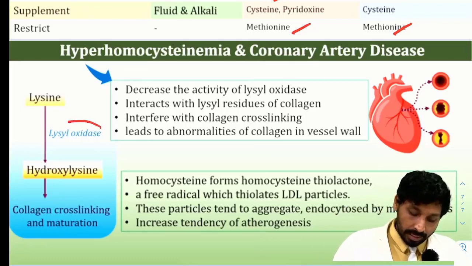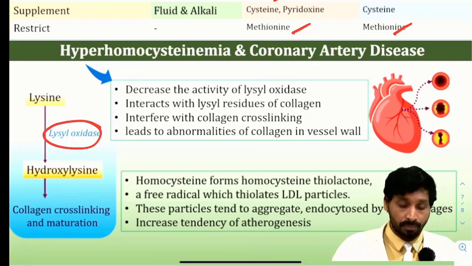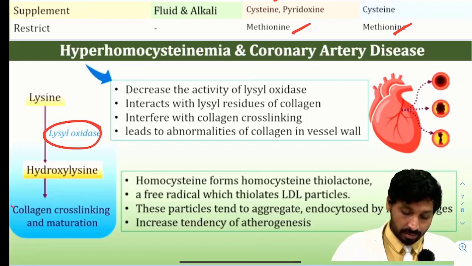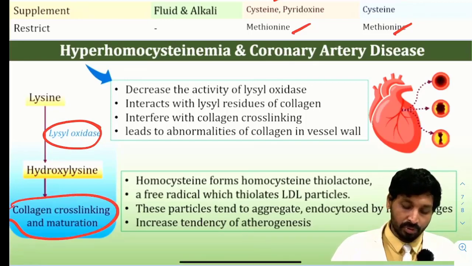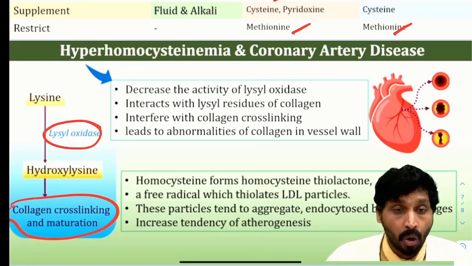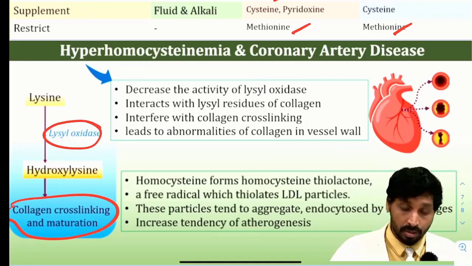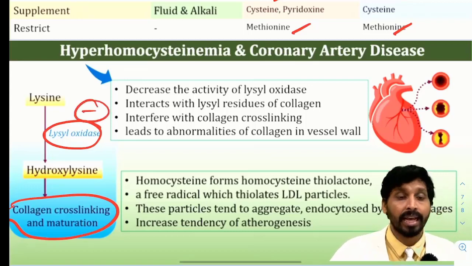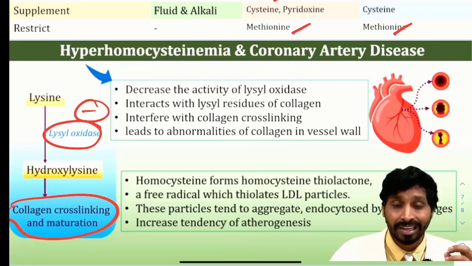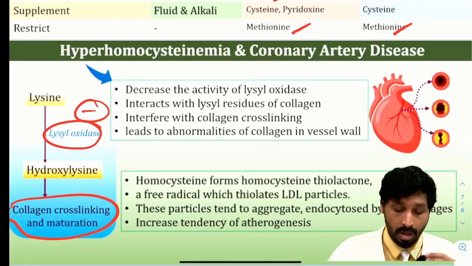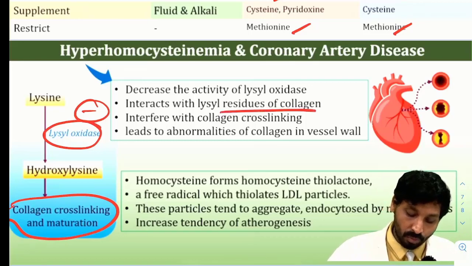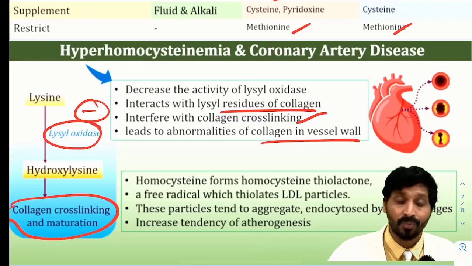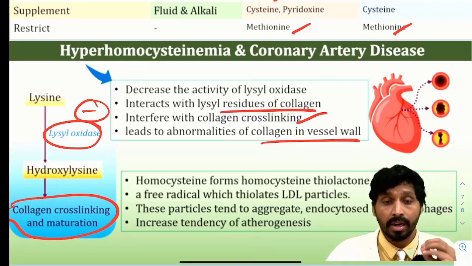So here lysine, the enzyme lysyl oxidase forms hydroxylysine, leads to collagen cross linking and maturation. So as homocysteine levels are increased, this high level of homocysteine will decrease the activity of lysyl oxidase. So arteries will become fragile and weak. So interaction with lysyl residues of collagen interferes with collagen cross linking, leads to abnormalities of collagen in vessel wall, especially in cardiac arteries.